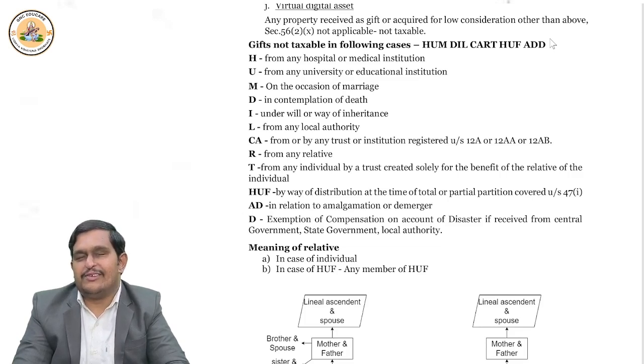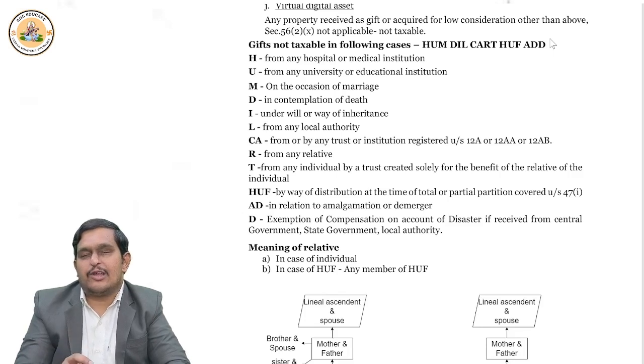So you remember the keywords. Repeat with me. Hospital or medical institution, university. In case of marriage, death, inheritance, local authority. Remember this. Charitable association, it may be a trust, which is giving some donations or gifts.